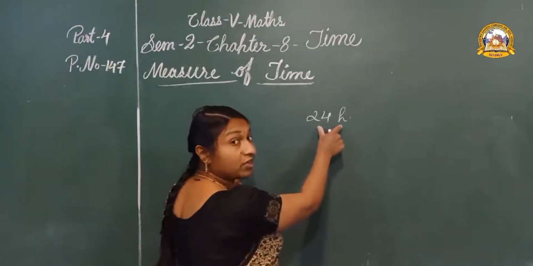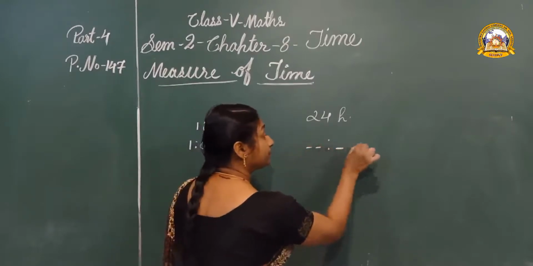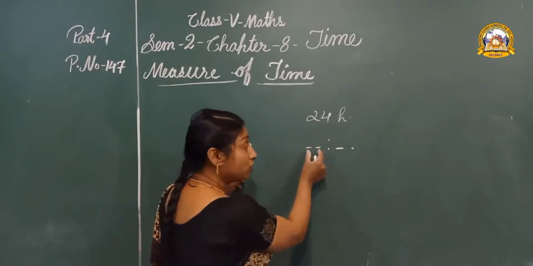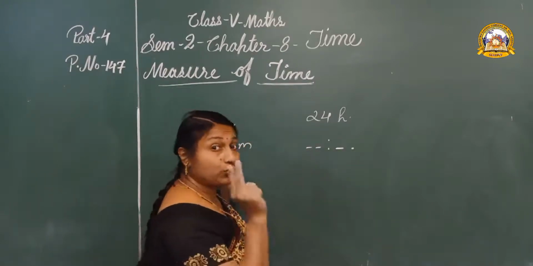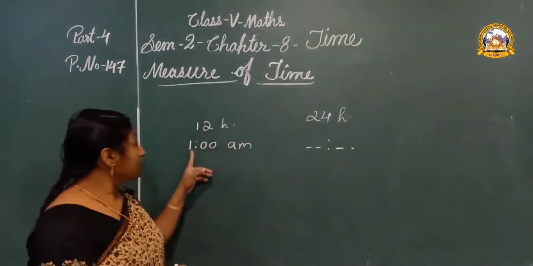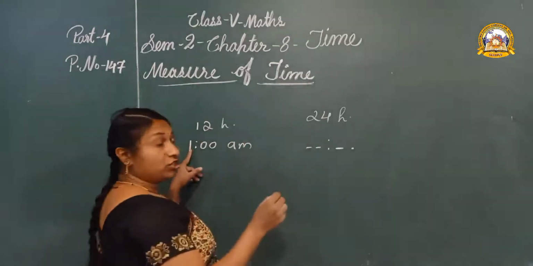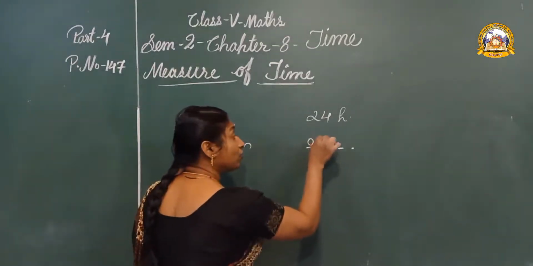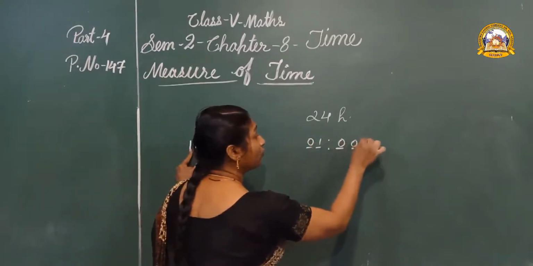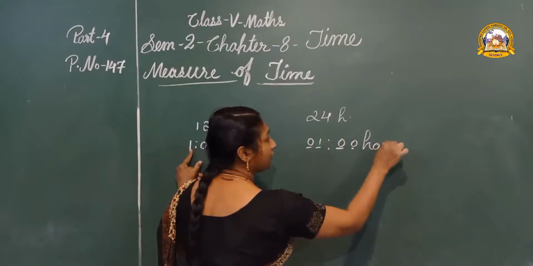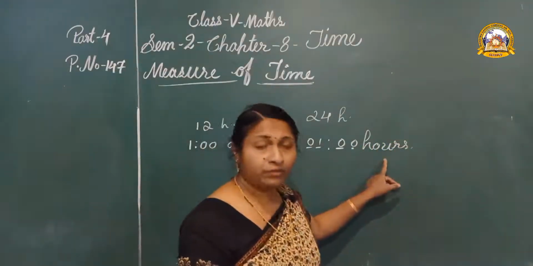In 24 hours clock time, there should be two digits, on the place of hour and on the place of minutes. So this 1 AM, we can't write only one digit, so let us write 01, and here 00 hours. Okay, here we can't say AM or PM.